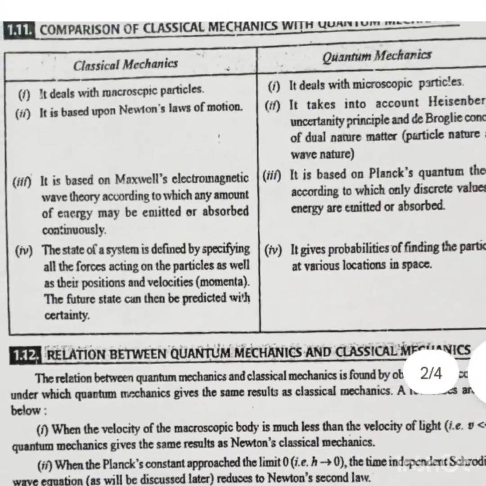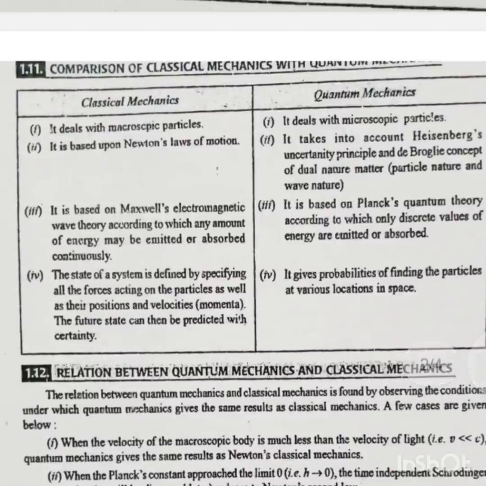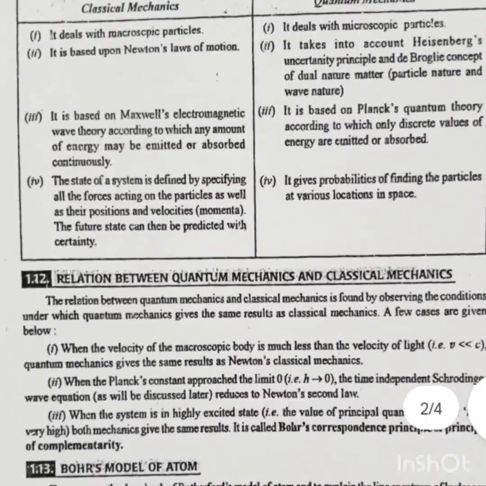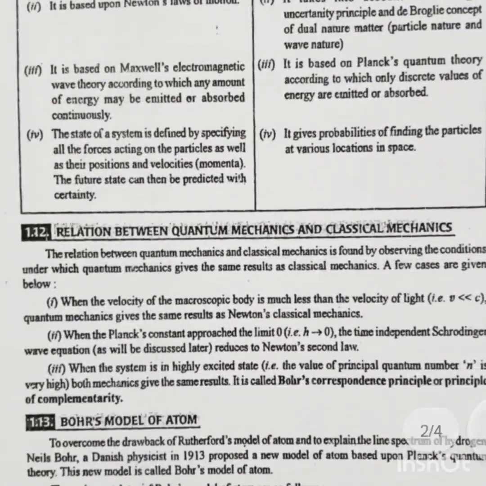The relation between quantum mechanics and classical mechanics is formed by observing the conditions under which quantum mechanics gives the same result as classical mechanics. A few cases are given below. First, when the velocity of a microscopic body is much lesser than the velocity of light, quantum mechanics gives the same result as Newton's classical mechanics.